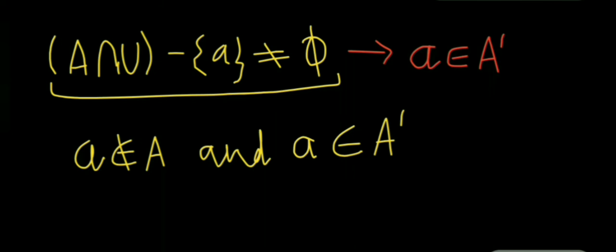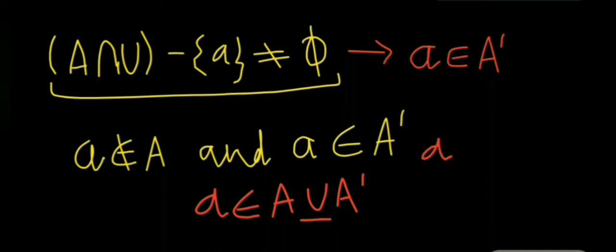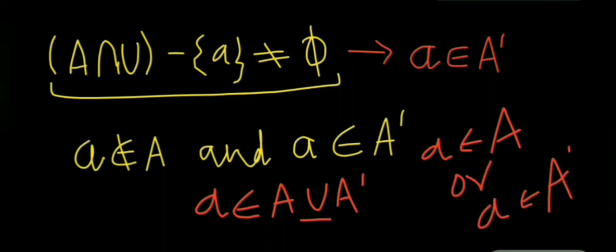Then what we have, a does not belong to capital A and a belongs to A prime. We can write it as a belongs to A union A prime, as we have recently seen that OR means either a belongs to A or a belongs to A prime. Here a is belonging to the set A prime. So we can say that a belongs to A union A prime.